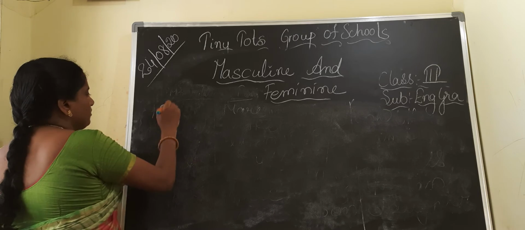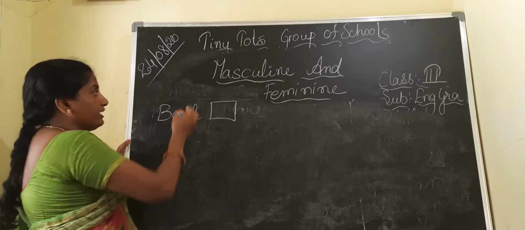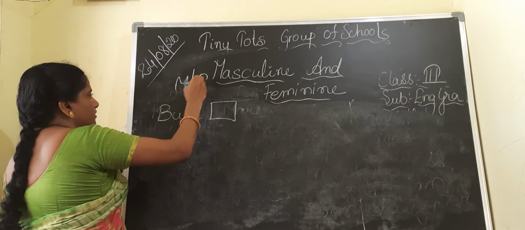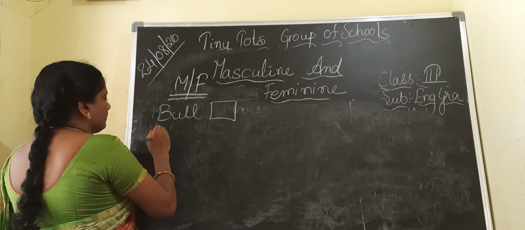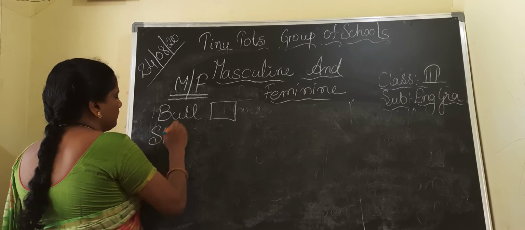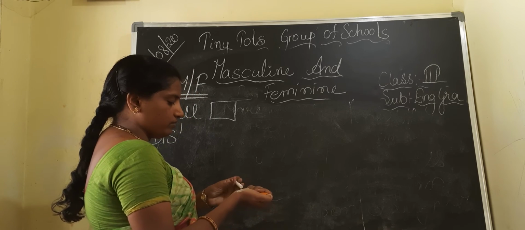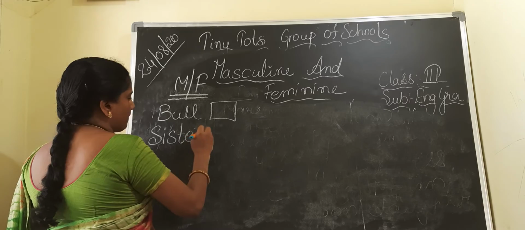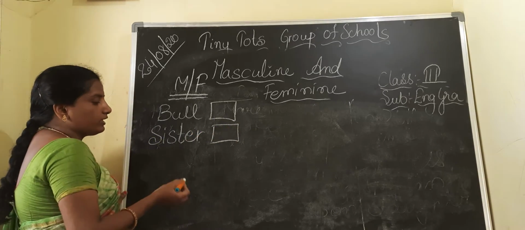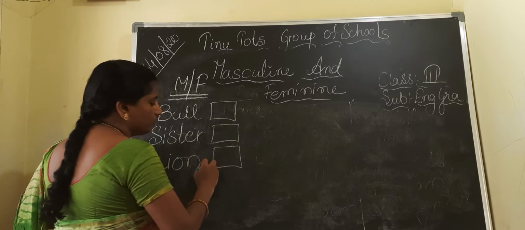I'm writing a few words and drawing a box in front of each word so that we can write M or F related to the masculine and feminine. Okay children, you can easily understand if you read the word.